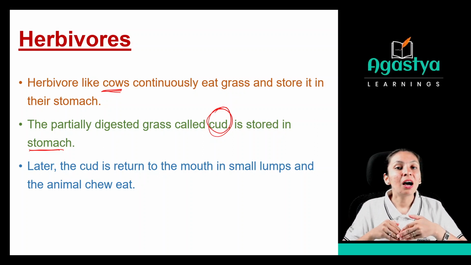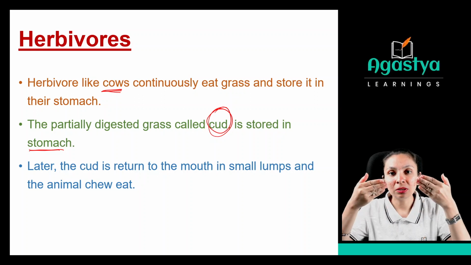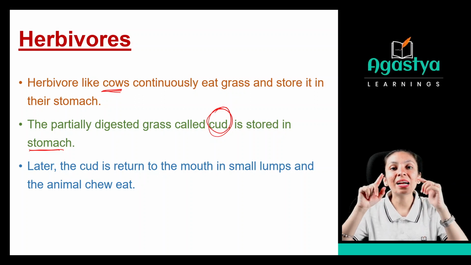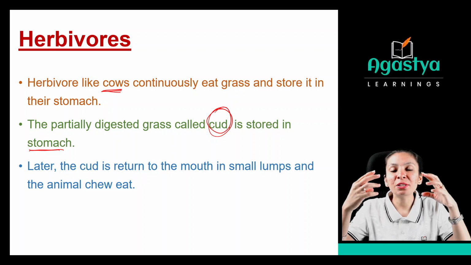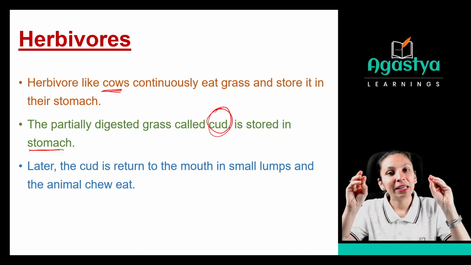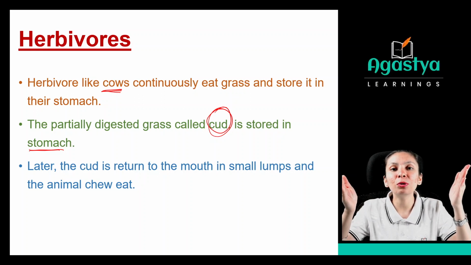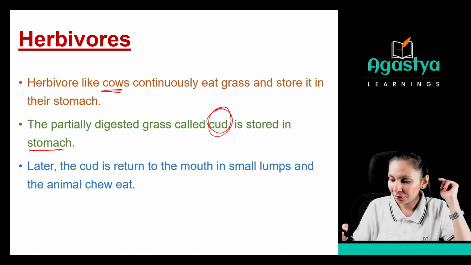After some time, again this cud, C-U-D, will return to their mouth. After some time, they will start chewing it again. That's why whenever you observe a cow, whether it is eating grass or not, it will be chewing something. Why? Because they have stored their food in their stomach as cud. Okay?